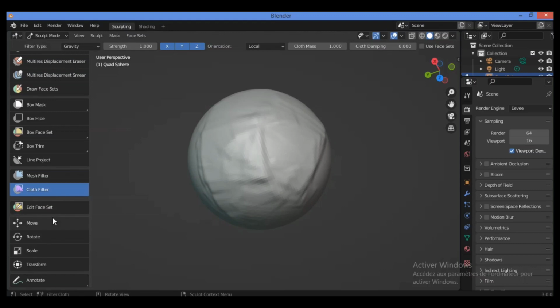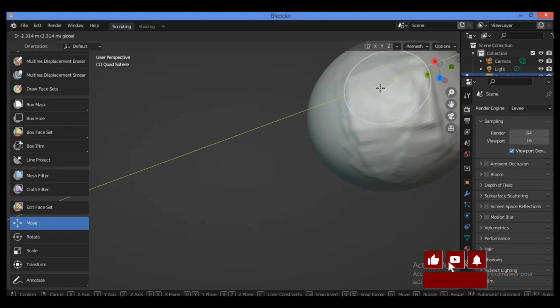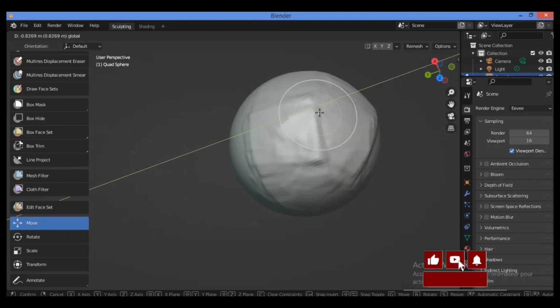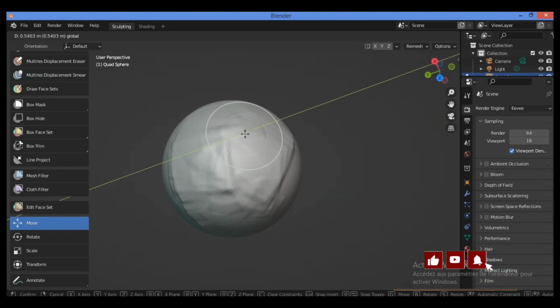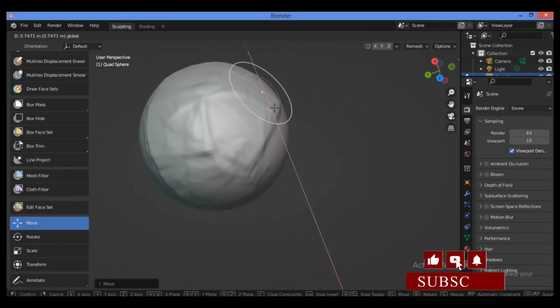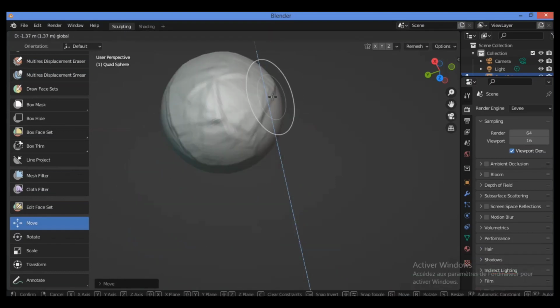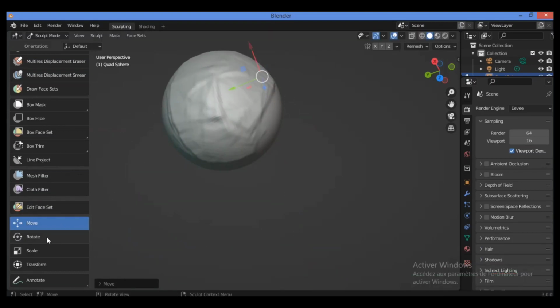The other tools we have are move, rotate, scale, transform, and annotate. Let's select this tool, and this tool allows you to move your object along the y-axis, the x-axis, or the z-axis as shown here. We have the rotate tool also.